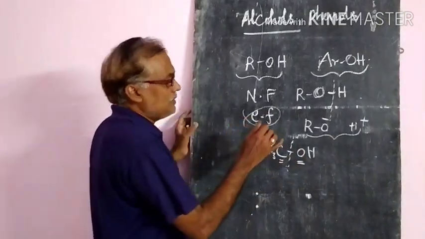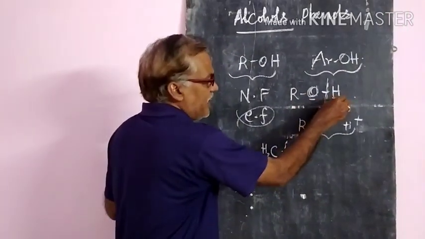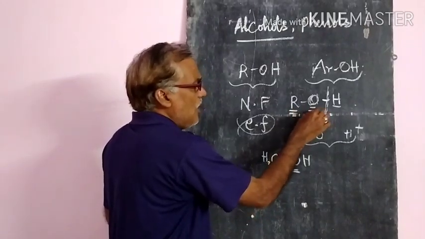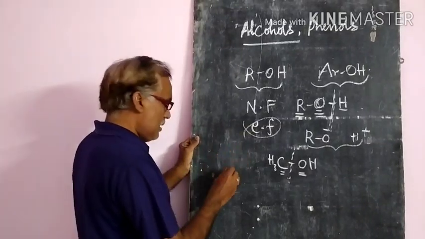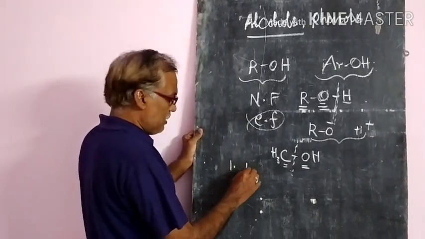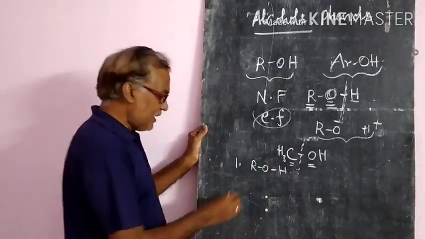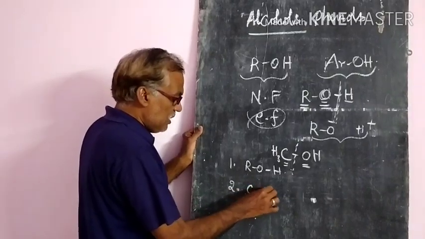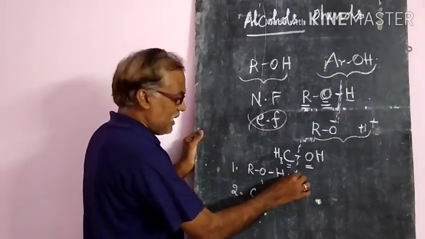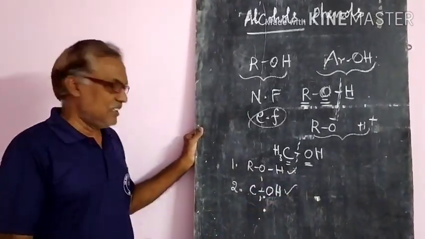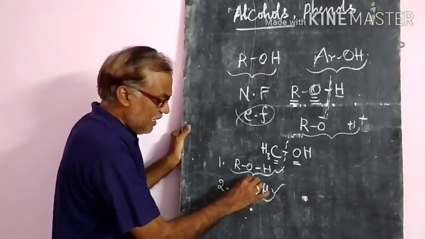So the reactions are discussed according to the breakage of bonds, either between oxygen and hydrogen or between carbon and oxygen. First, the cleavage between oxygen and hydrogen, where they act like nucleophiles. Second, the carbon and oxygen bond breaking, where they act like electrophiles.